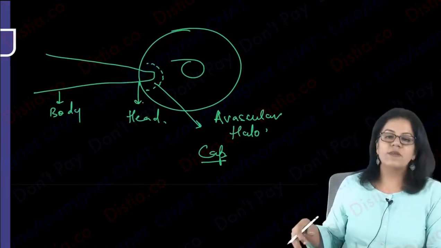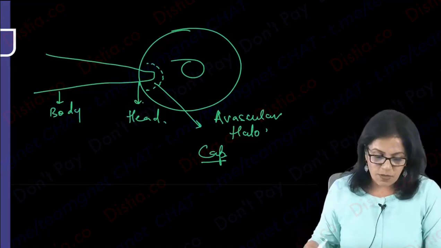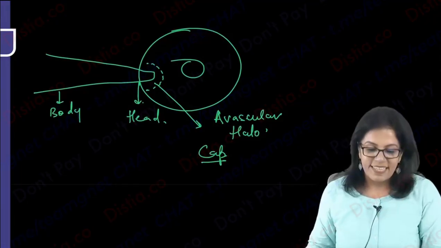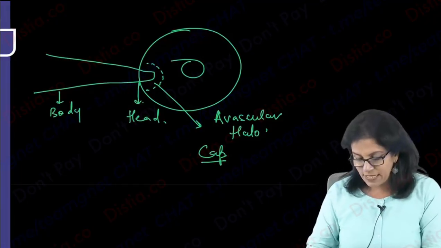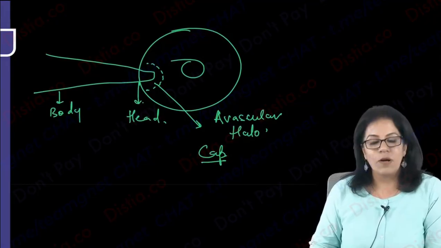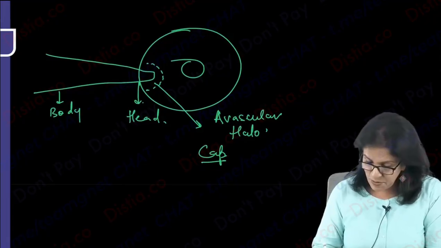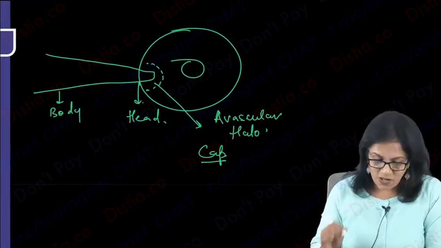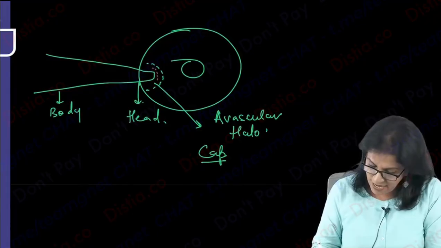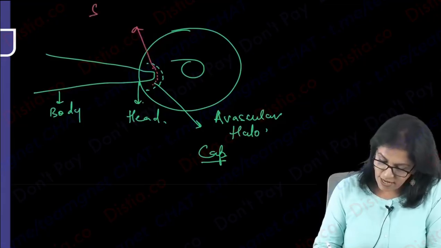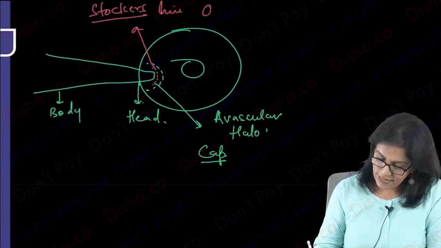Why are you getting this avascular halo zone? This is due to some enzymes, okay? Destruction of the Bowman's membrane by metalloproteinases. So this is all due to some enzymatic destruction of Bowman's membrane. And one more thing, I think everybody knows what is Stocker's line. Stocker's line is when there is deposition of iron at the head of the pterygium. This is what is called Stocker's line. Again, important to know this. Right? Exam question.